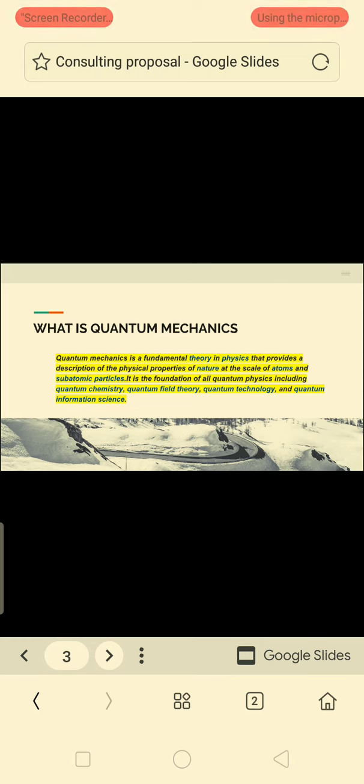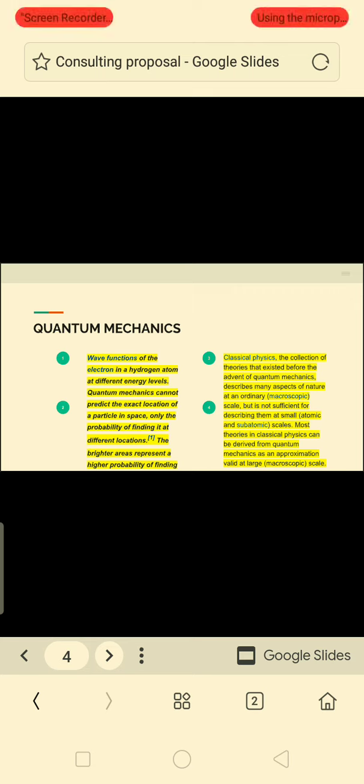It is the foundation of quantum mechanics, including quantum chemistry, quantum field theory, quantum technology, and quantum information science. So, the wave theory of the electron in the hydrogen atom at different energy levels. Wave function of an electron: you know that there are two energy levels in the hydrogen atom, the lower energy level and the higher energy level.